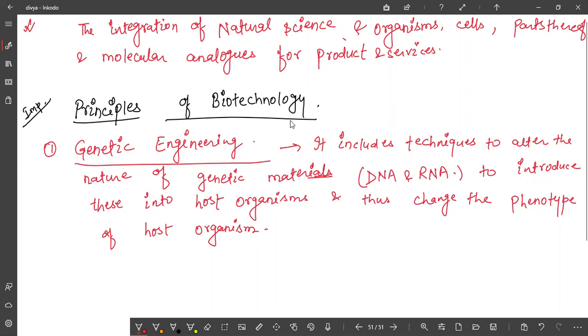So what is genetic engineering? Basically it includes the techniques, and what techniques? To alter the nature of genetic material. Alter means to change the nature of genetic material.